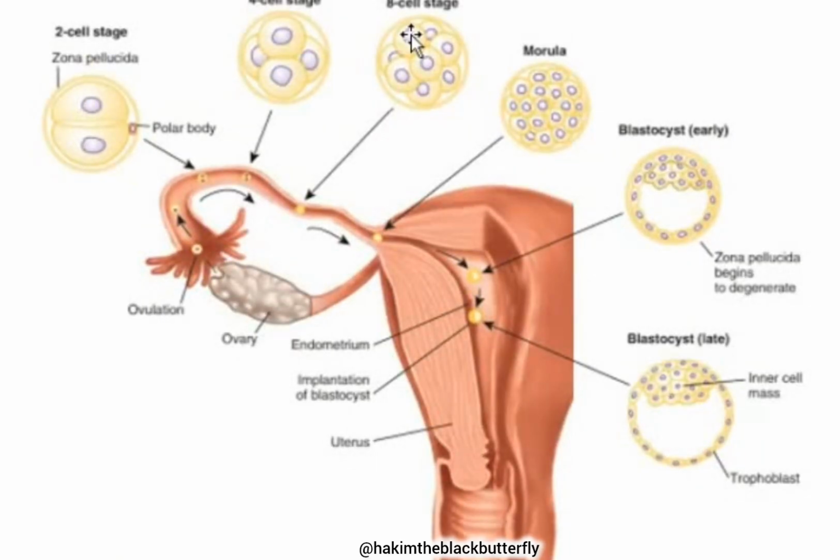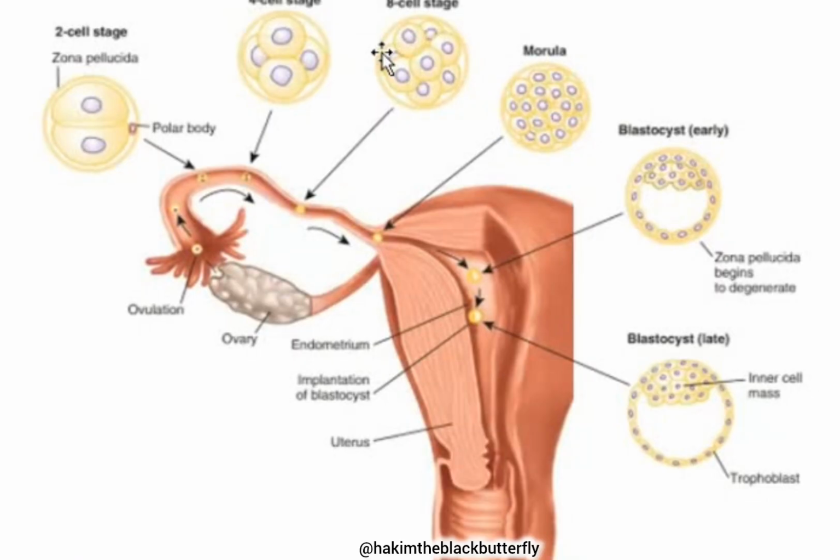The inner cells are known as the embryoblast, and the outer cells are known as the trophoblast. I repeat, the inner cells that segregate at compaction are known as the embryoblast, and the outer cells are known as the trophoblast. So that is what happens at compaction, which begins at the 8-cell stage, which is still surrounded by the zona pellucida.